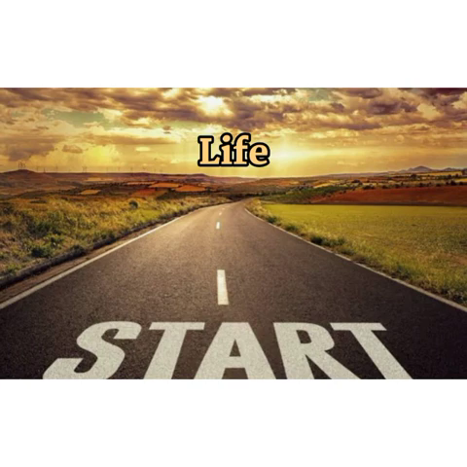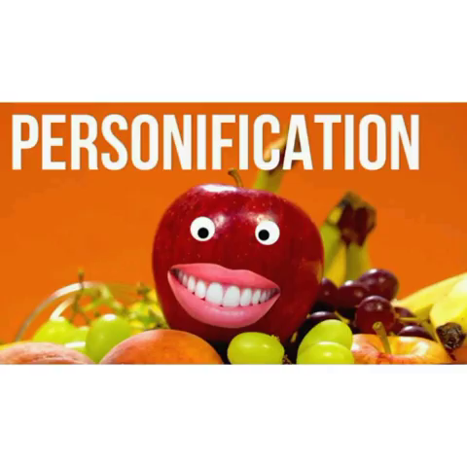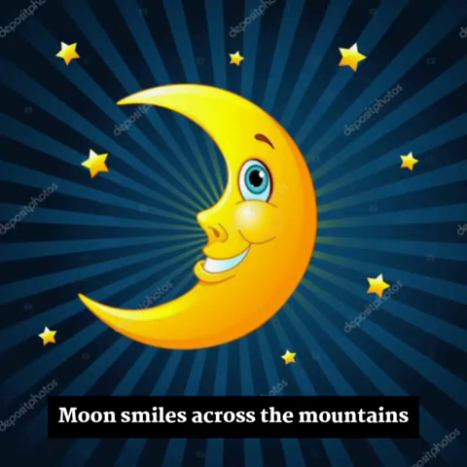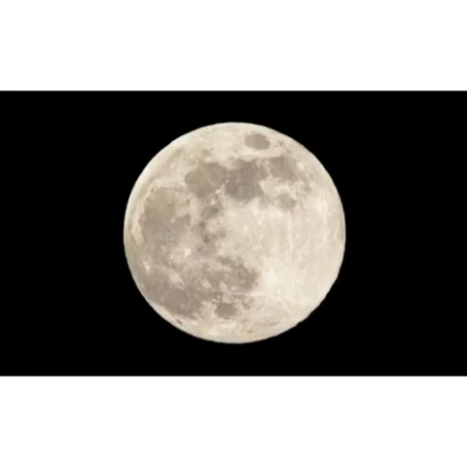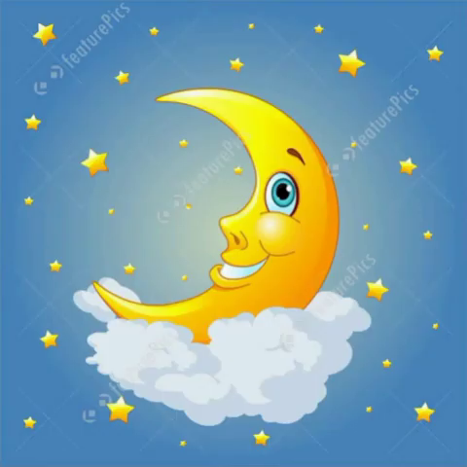So we go to the next figure of speech, and that is the third one, personification. This means when an inanimate object, that means non-living things or abstract ideas, are spoken of as having life. So see the examples. Moon smiles across the mountains. Here the word moon is a non-living thing, but smiles is a human quality which is given to the moon to make the poem very effective.